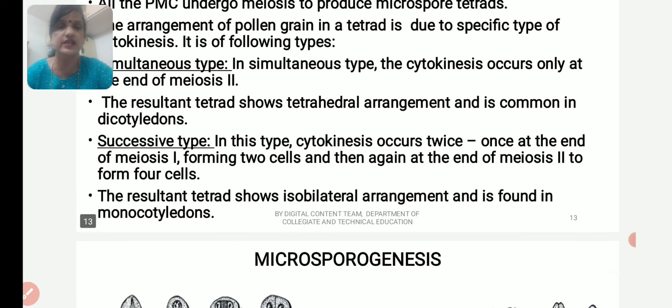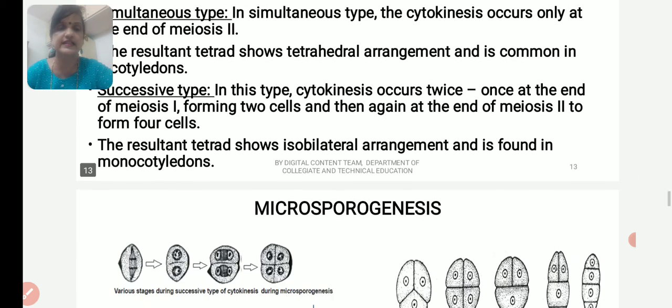The resultant tetrad will show the tetrahedral arrangement and is common in dicotyledons. In the successive type, cytokinesis occurs twice, once at the end of meiosis 1 forming 2 cells, and then again at the end of meiosis 2 to form 4 cells. The resultant tetrad shows isobilateral arrangement and is found in monocotyledons.